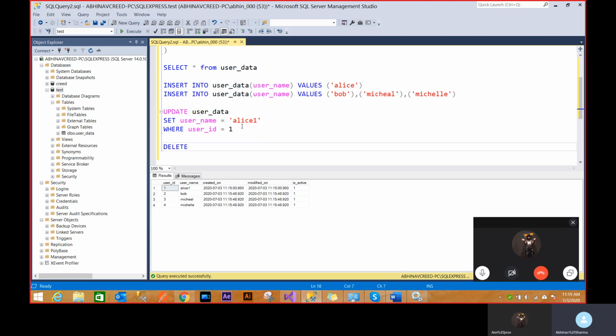Now we can similarly use delete. Delete from user data. Where is very important, because otherwise it will delete all the records. So where user ID.